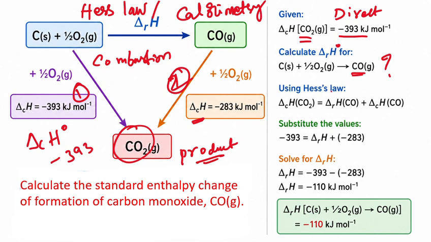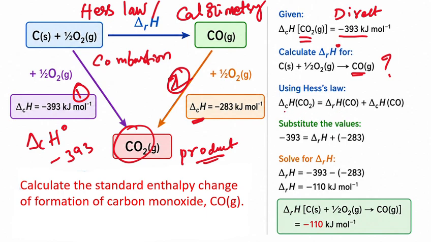So here we have to use Hess law. So what is Hess law here? Hess law can be stated as: the total enthalpy change of the reaction remains the same regardless of the route the reactants take to form the products. In the sense, the total enthalpy change of the reaction to form the products from the reactants is equal to the enthalpy change of the reactants forming the products in multiple steps. So that is the definition of Hess law.